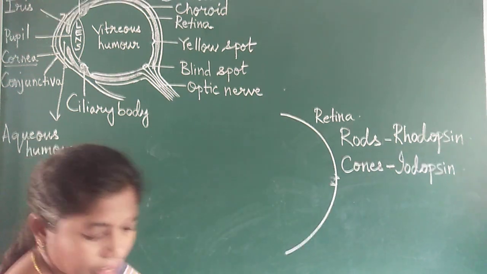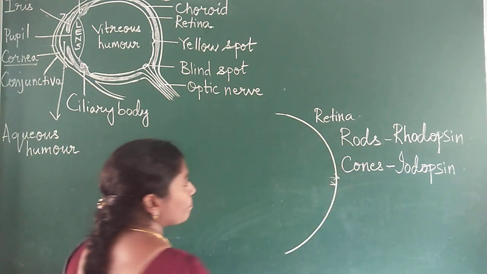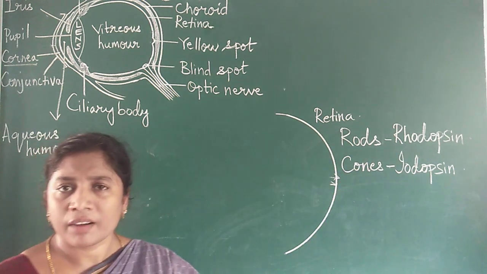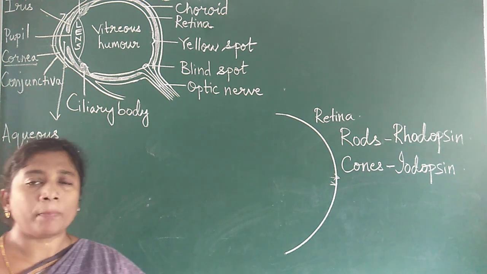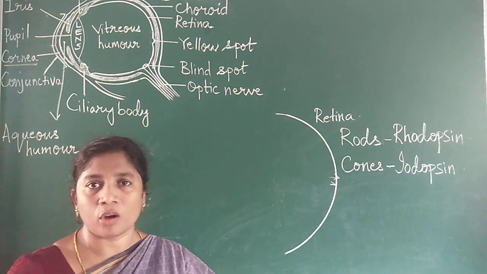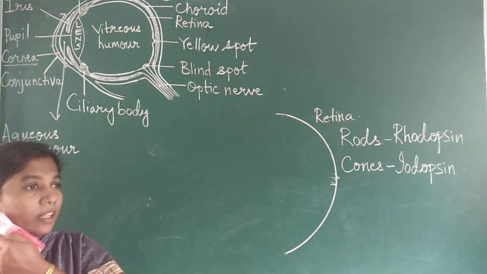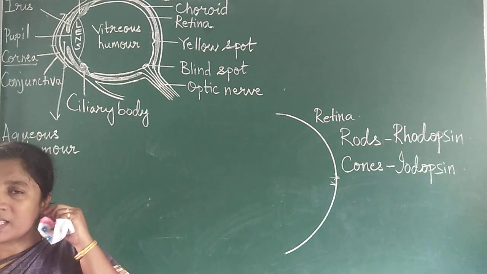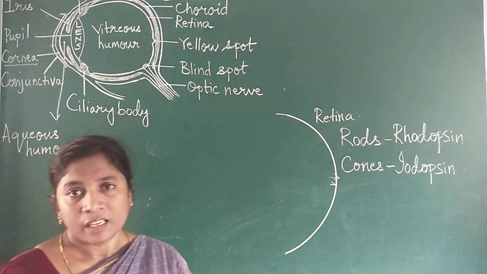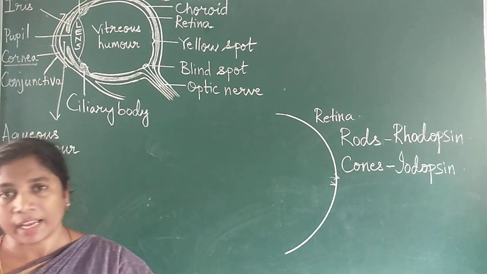If this is the retina, I told you that it contains rods and cones. Rods are very sensitive to dim light. That means they work properly in dim light, or when the light is very low. They work during the night time or when the light is dim. And cones are very sensitive to bright light. Right now it is daytime, so cones are working.